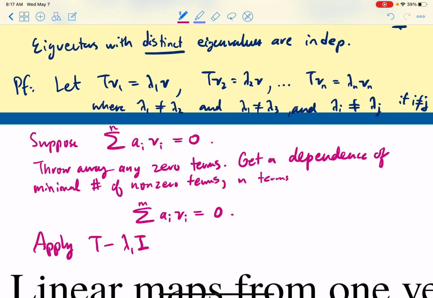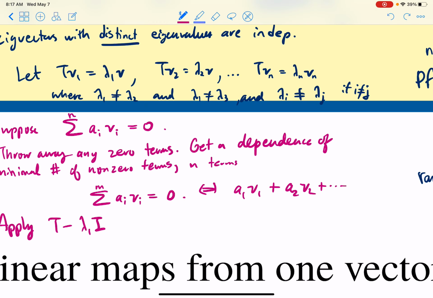Okay, so let's write this out. This starts out a1 v1 plus a2 v2 plus dot dot dot. If I apply this to both sides, I definitely get 0 on the right. Now what do I get here? Well, I get T applied to a1 v1 minus lambda 1 I applied to a1 v1. And that was just the first term.